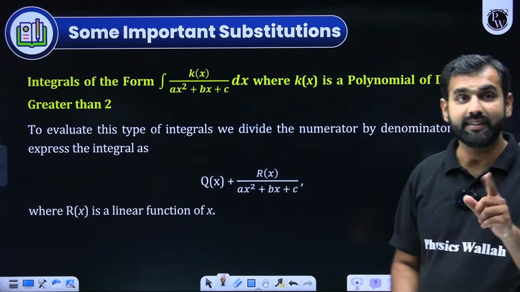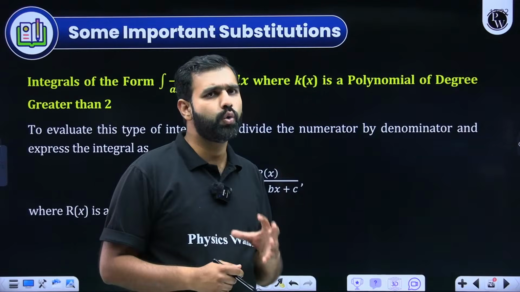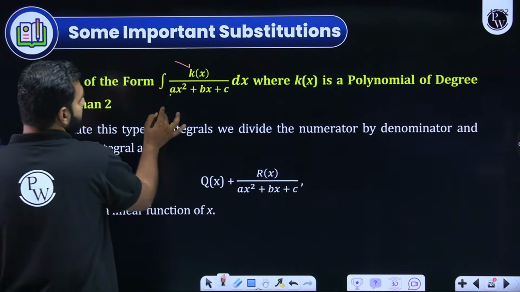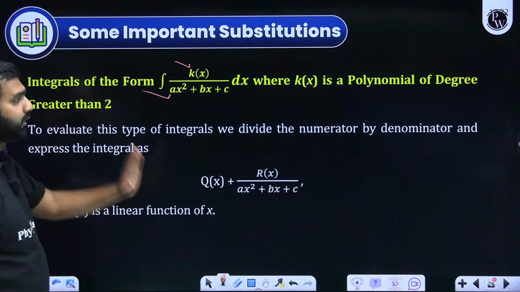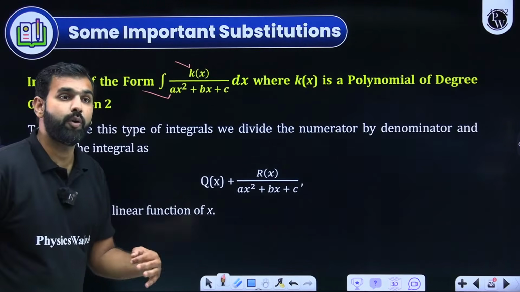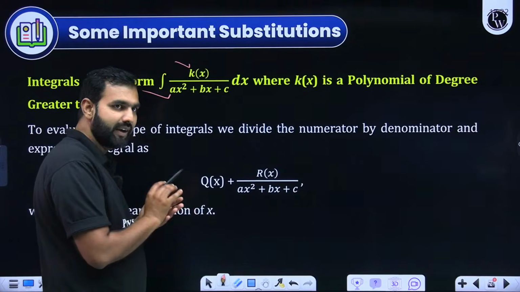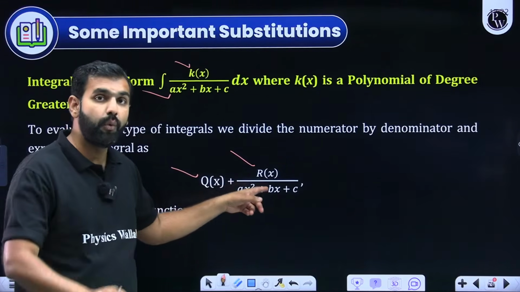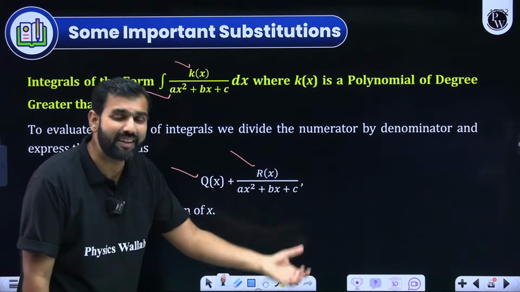Now that's the case, Rags, when you were asking about if you are having an improper integral. How do we deal with that? Pay attention to this part. Let's say I have kx upon this, where kx is a polynomial of degree greater than 2. So if it is a polynomial of degree greater than 2, what we do is, we first of all divide it. So when division happens, you get quotient, you get remainder, and that remainder will either be quadratic or less than quadratic, which means linear or constant.